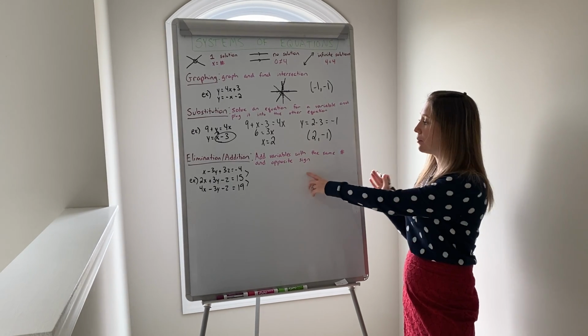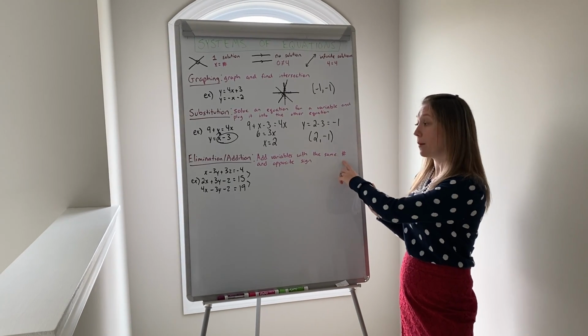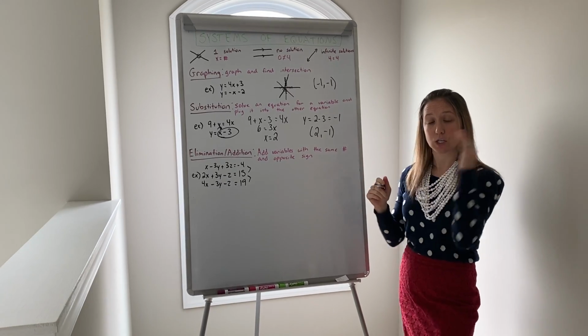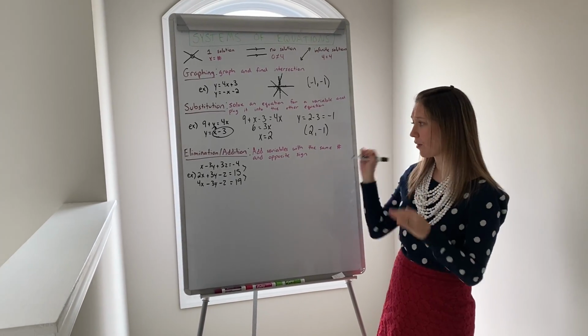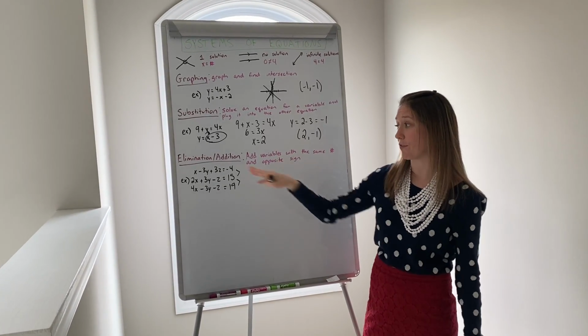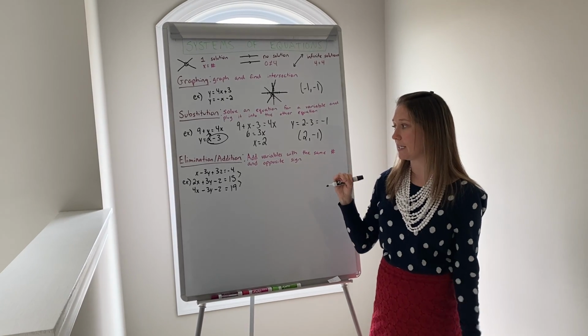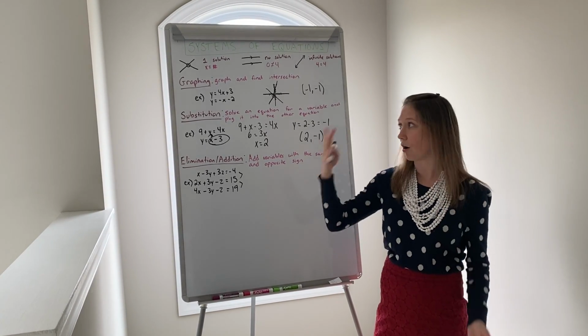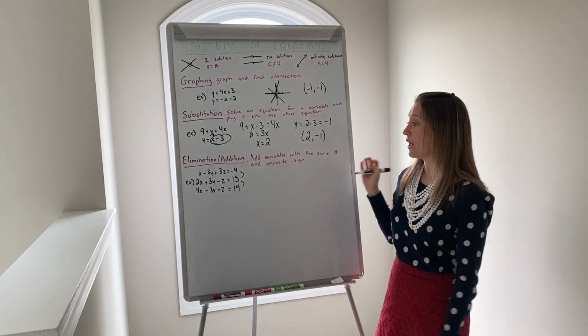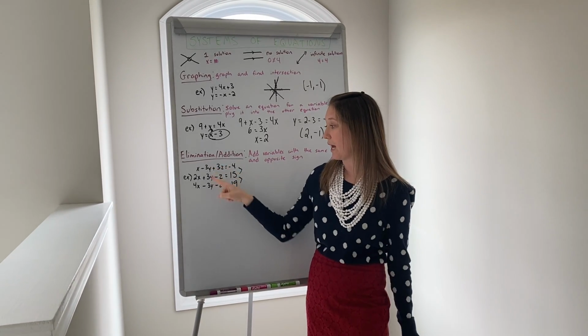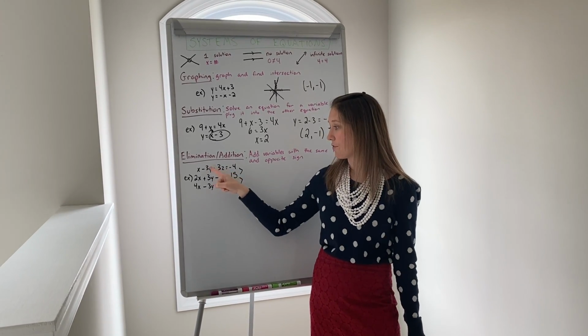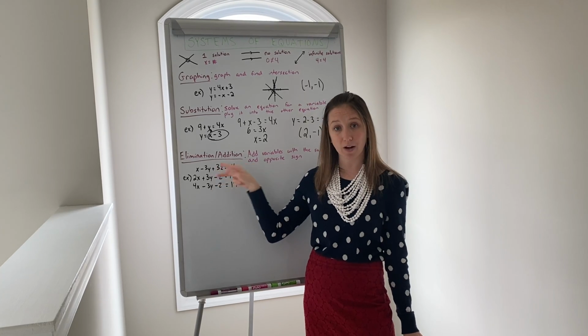It's when you add variables with the same number and opposite signs, because when you do that, they will cancel out. Now for this one, I decided to do one where you have three variables to see a different example that's a little harder than the other ones. If we look at this, we can see right now that we have our y's that all have 3's, but some of them have different signs.